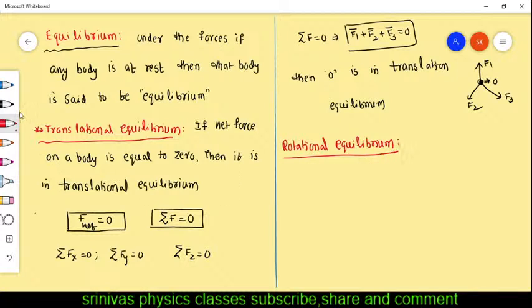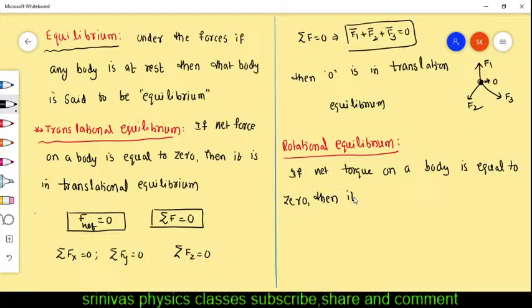If net torque on an object is zero, it cannot rotate. If net torque on a body is equal to zero, then such body is said to be in rotational equilibrium. If torque is zero, it should not rotate. If force is zero, it should not move. Then if the torque on a body is equal to zero, it is said to be in rotational equilibrium.